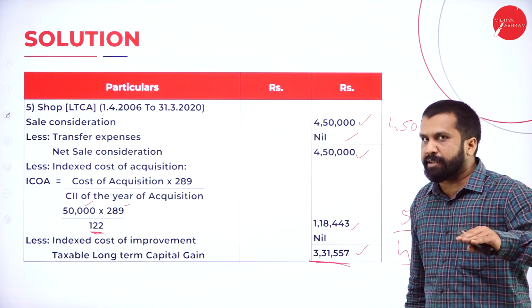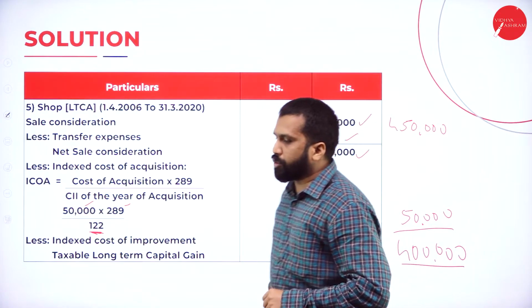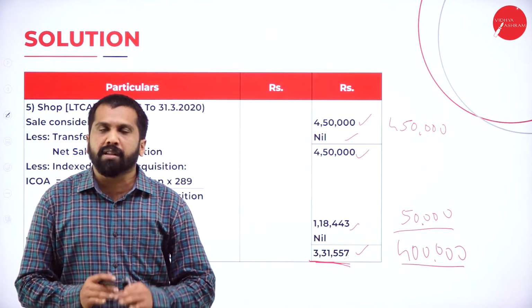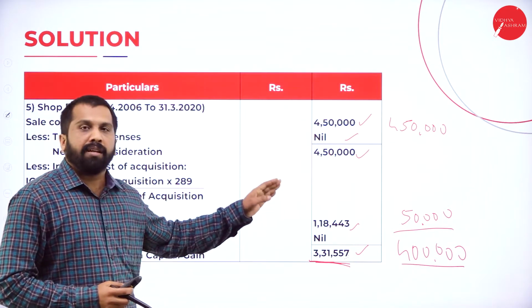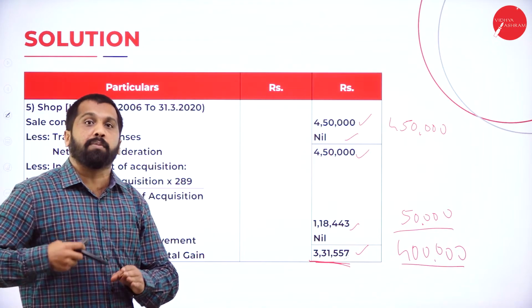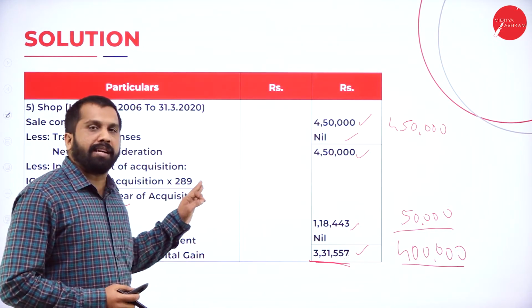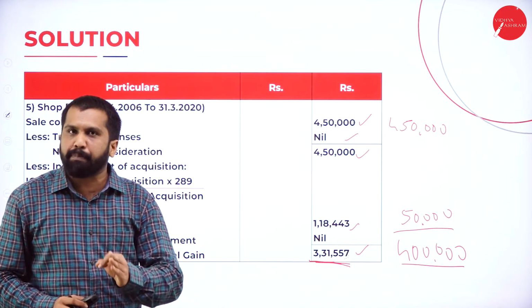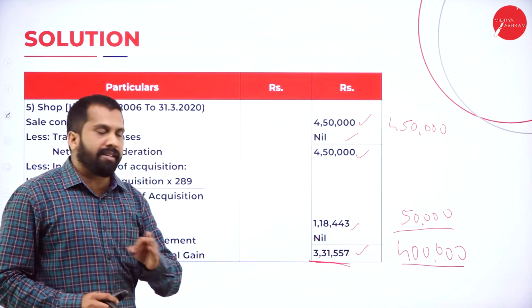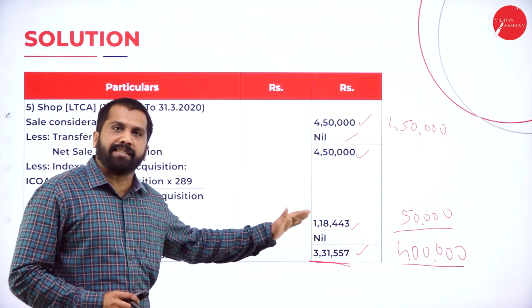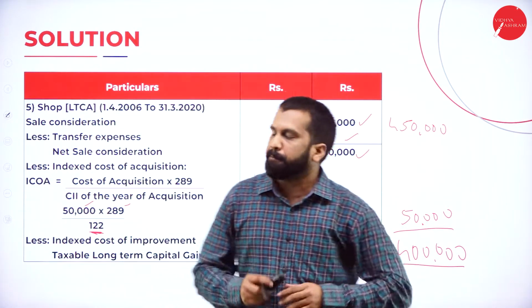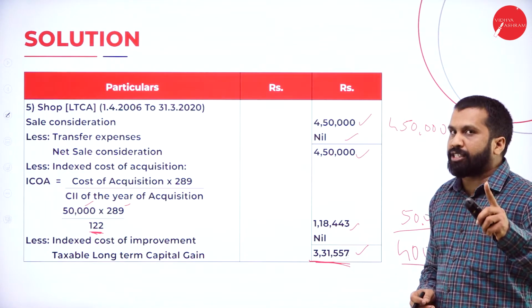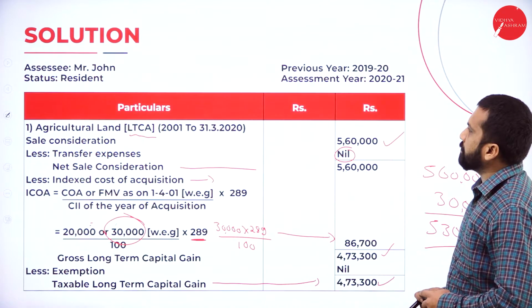Your tax is reduced. Now you may have the question, sir, whether it is compulsory to take indexation. It is optional. Government has given permission. If you feel that you want to pay more tax, then you are not supposed to take indexation. You can pay more tax. Government is always happy if you pay more tax, but they have given permission to take this advantage. Now, we are done with your fifth one also. We'll go for the last one, that is the sixth one.